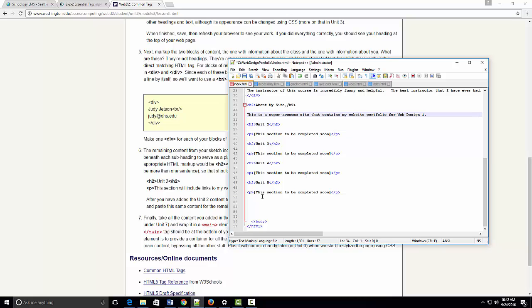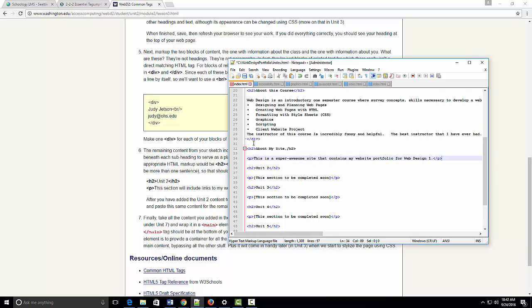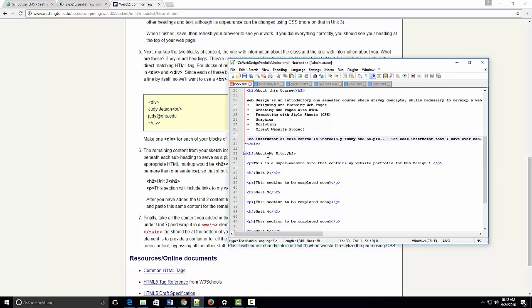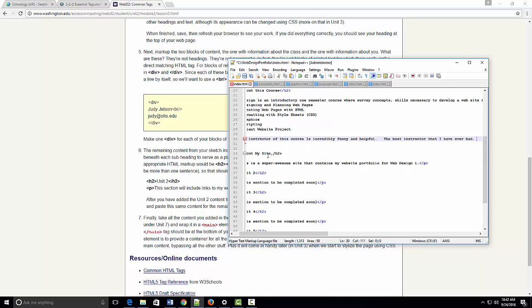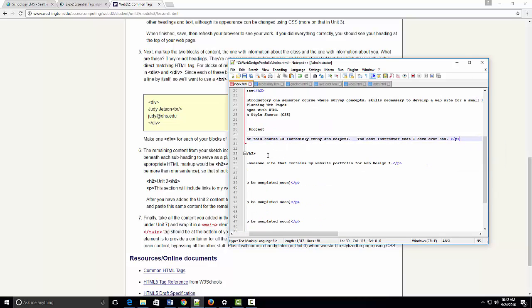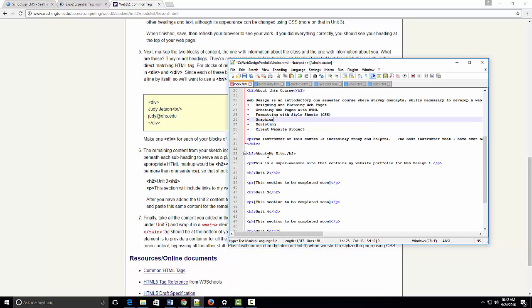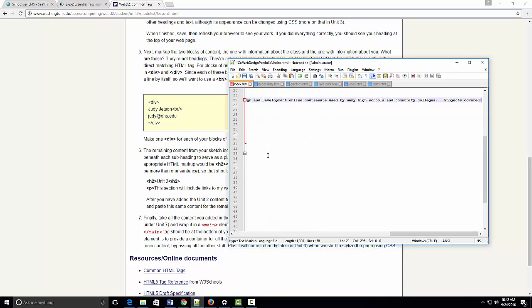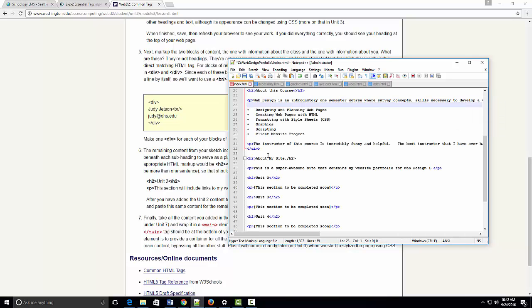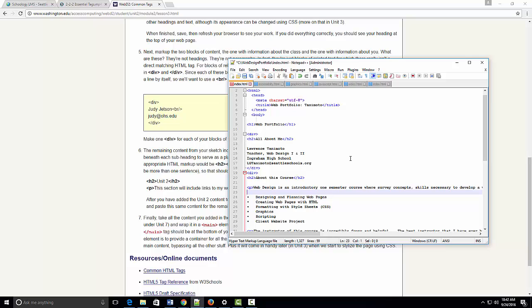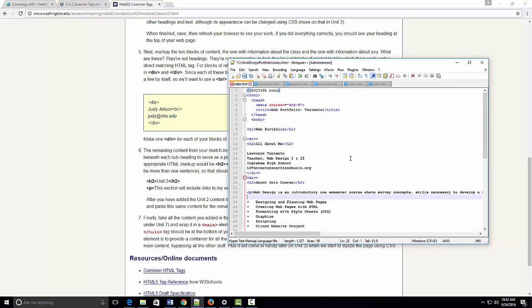All around all the paragraphs, go around. P, close P. Okay, and here's another paragraph here. P, close P. P, close P. So now that's much of what we wanted to do, all the paragraphs here.